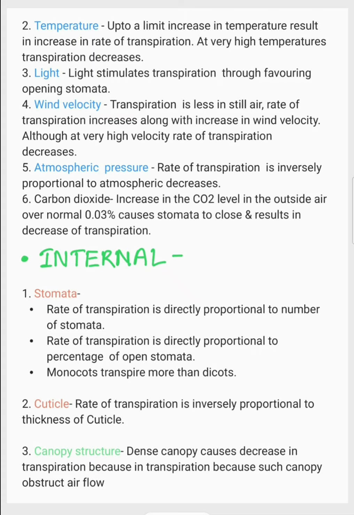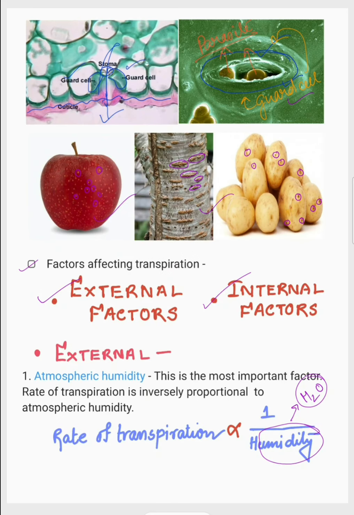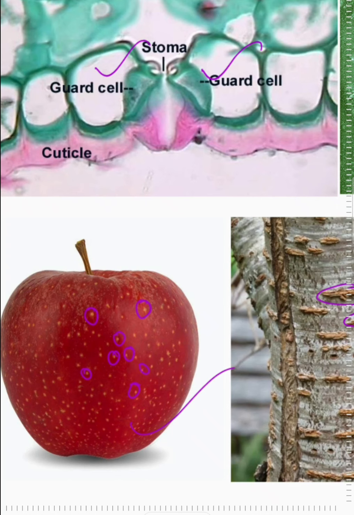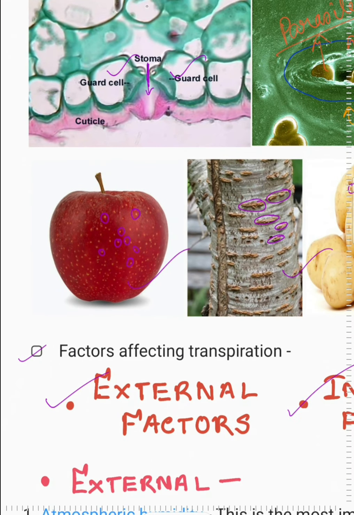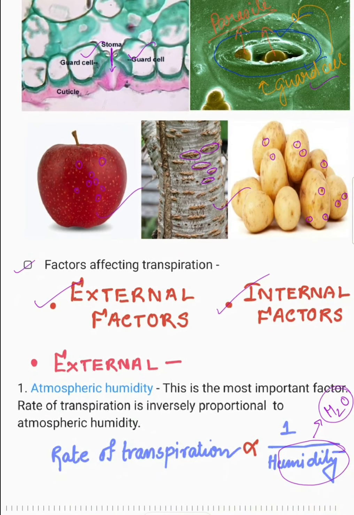Light stimulates transpiration by favoring the opening of stomata. You have seen the stomata already here. These guard cells open in the morning when there is more sun, more hotness, and so the stomata open. You can see the opening right there, and from the opening, the water loss happens. In the night, as there is no sunlight, these guard cells remain closed, and the rate of transpiration is negligible at night.